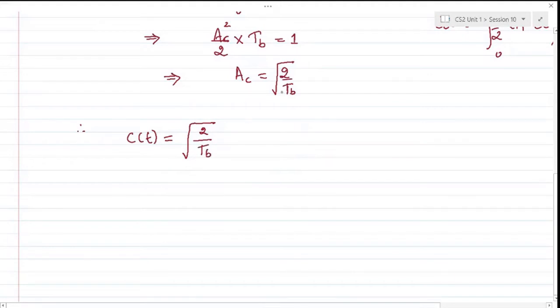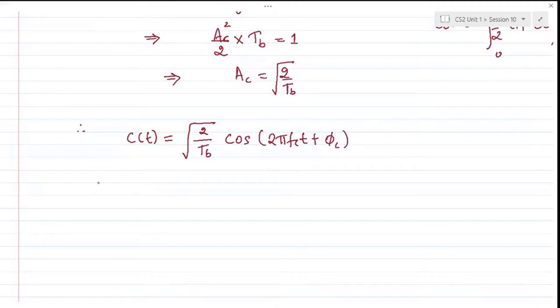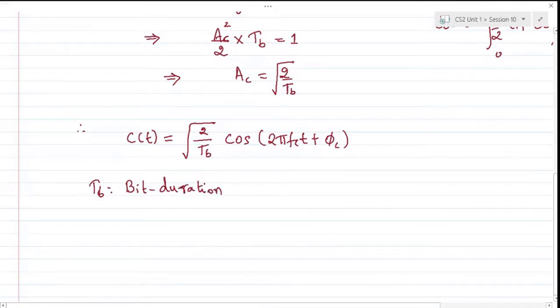So Ac is now root 2 over Tb, and of course, this is cos(2 pi fc t plus phi c). This is the nature of the carrier in a mathematical sense. Tb, of course, is the bit duration, how long the bit is going to occupy.